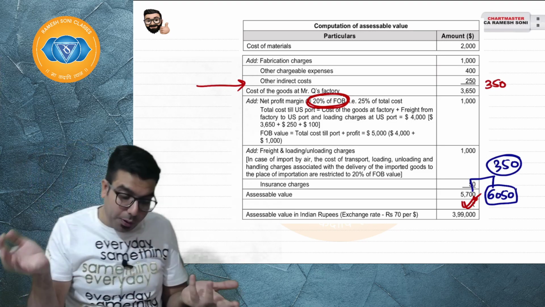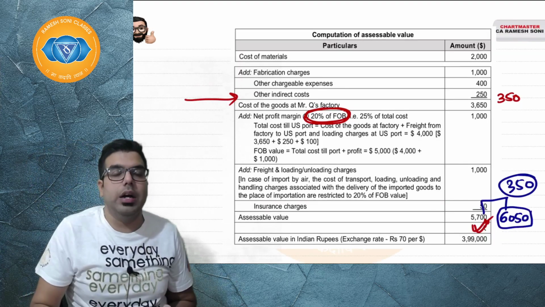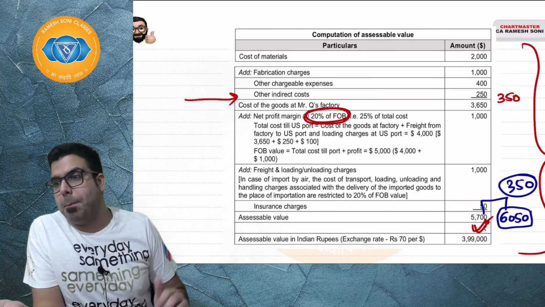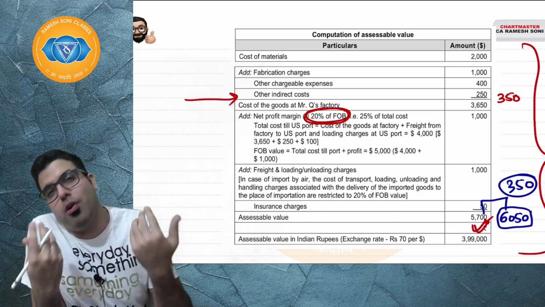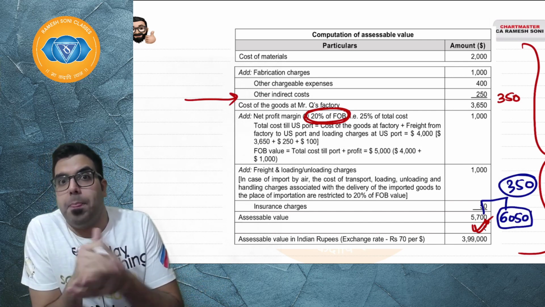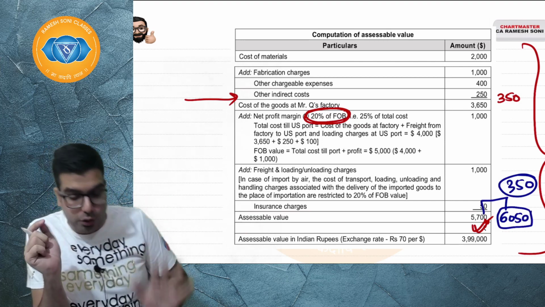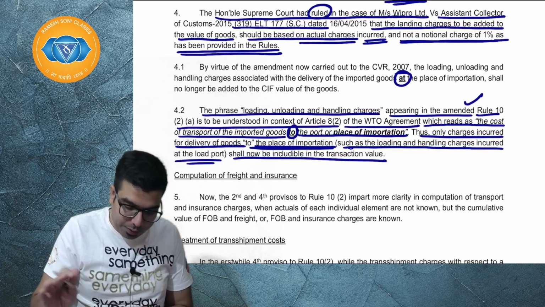Because now the problem over here is, most of the ICAI answers are now being solved this way. Sir, what is to be done? Baba, you can follow any approach, but at the end also give the note. Don't forget to give the note. That is very important. I hope everyone is clear.